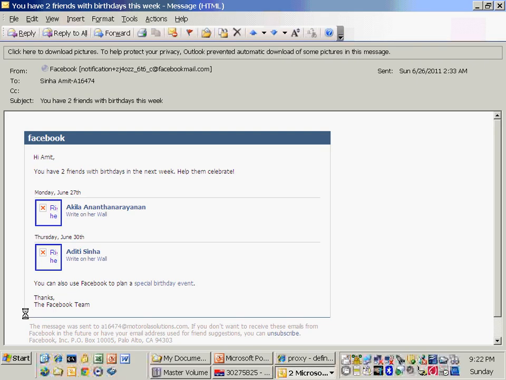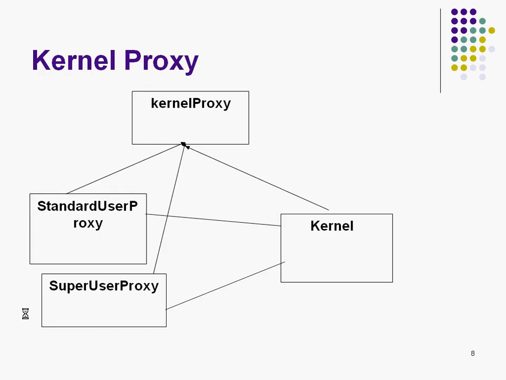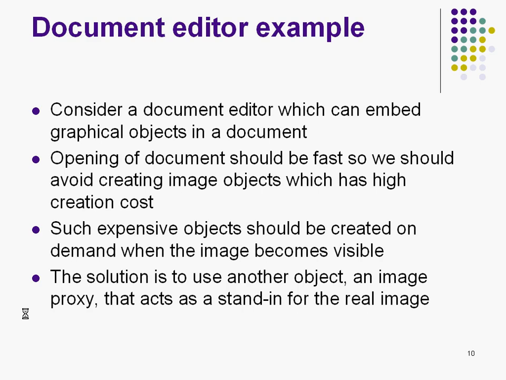The second example is that of a document editor. This example was from the Gang of Four, Gamma, the standard design pattern book. He wrote about this example, which was actually published in some journal, and they implemented an operating system called Choices. So the operating system Choices was using this pattern. Erich Gamma has a reference to this. So that is the second example of proxy.